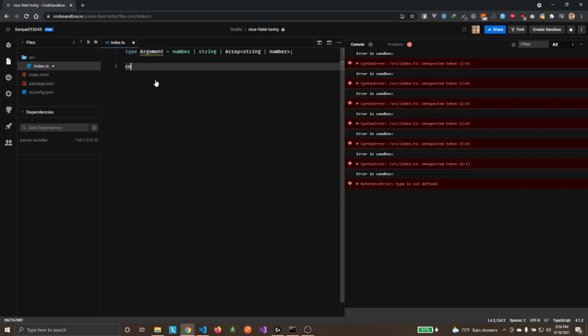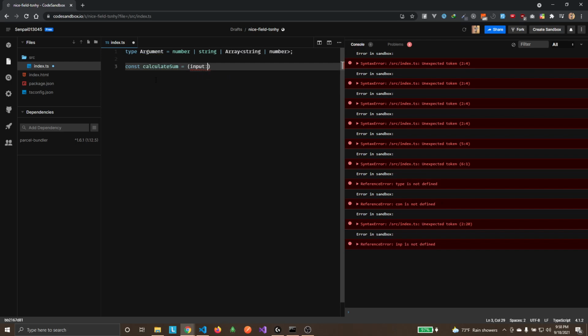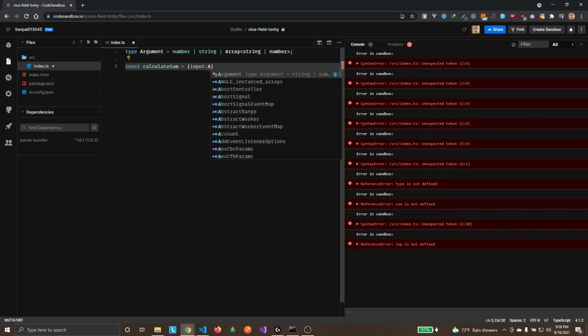So we're going to make a function, const calculateSum, and it's going to take an argument. I'm just going to call it input, and then I'm going to annotate it with the type Argument here.